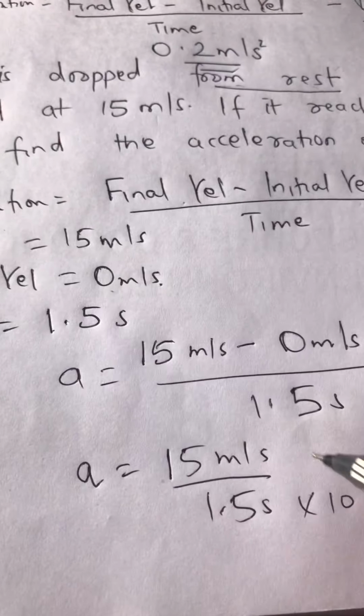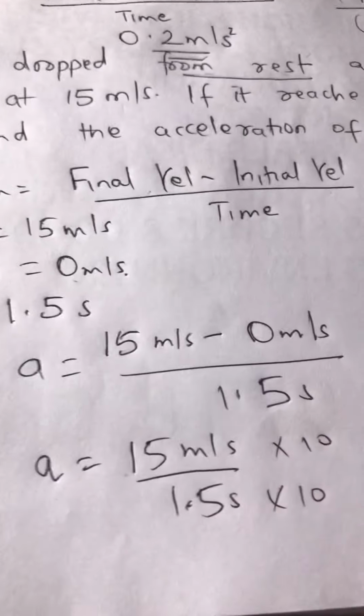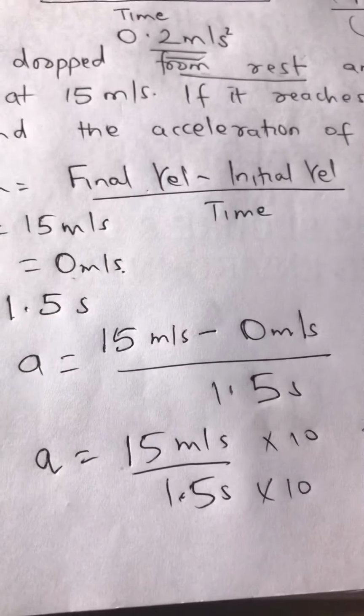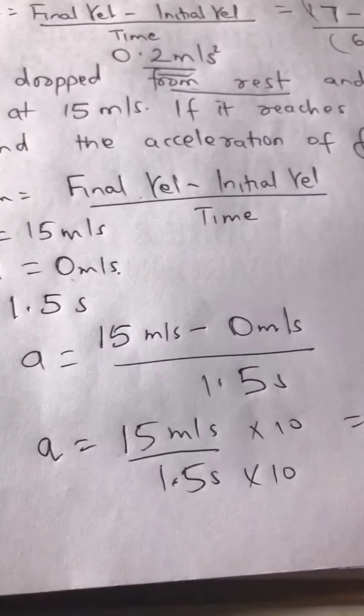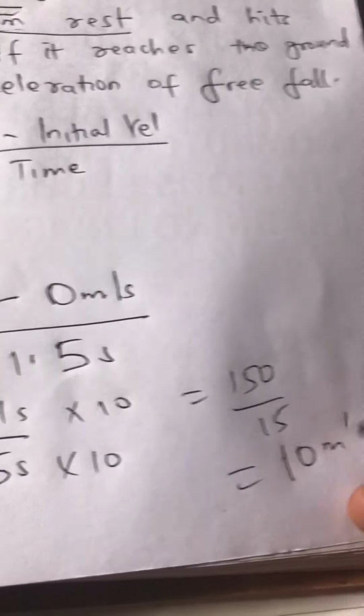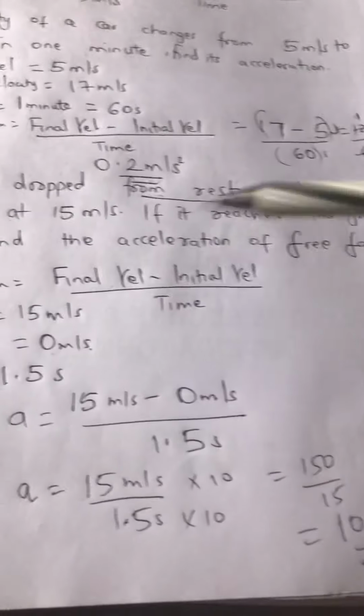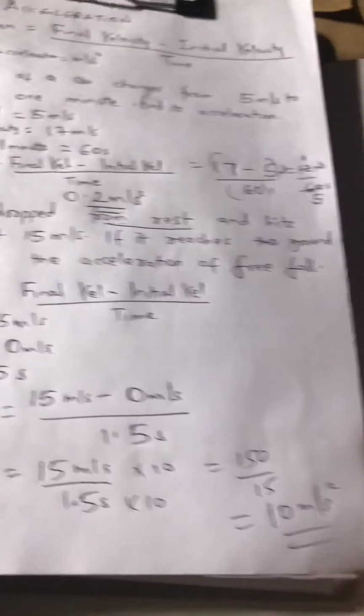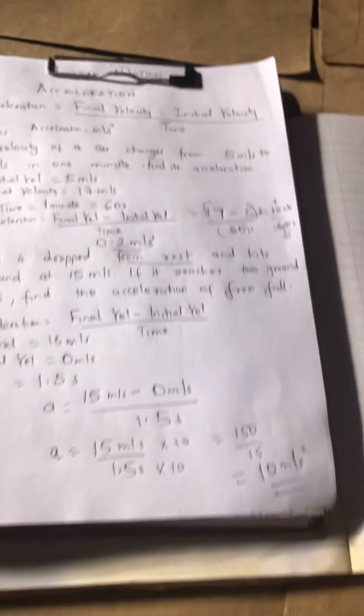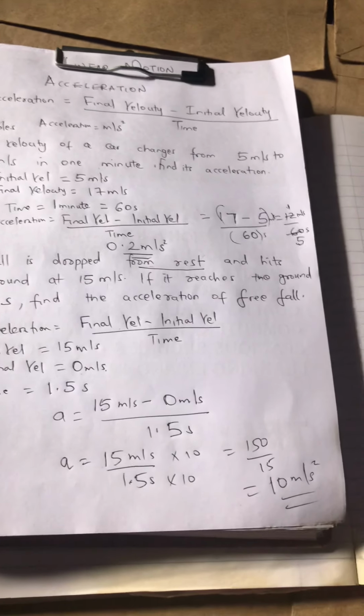Alafu una multiply here by 10, ndo tutaweka decimal here by 10, inakuwa 150 divided by 15. This is therefore 10 meters per second square. That is our acceleration. Ukidivide 15 divided by 1.5 utapata 10 meters per second square.